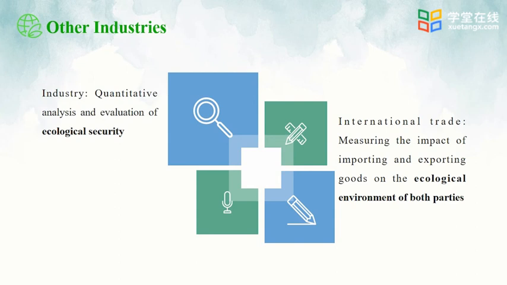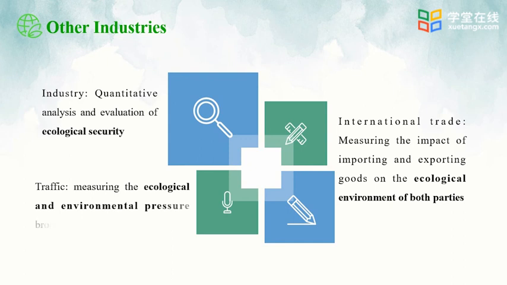During this process, we emitted a lot of carbon dioxide and consumed a lot of natural resources. Then, we can calculate the additional ecological footprint of China caused by Sino-American trade or Sino-European trade every year.